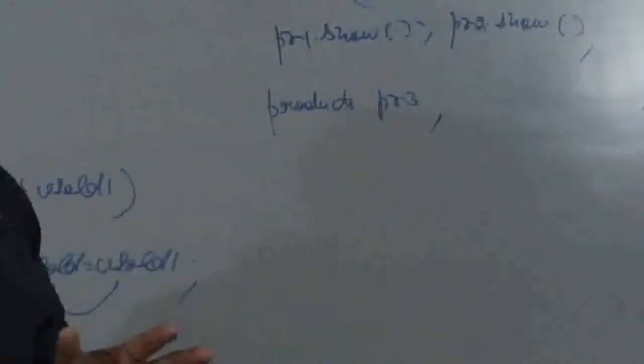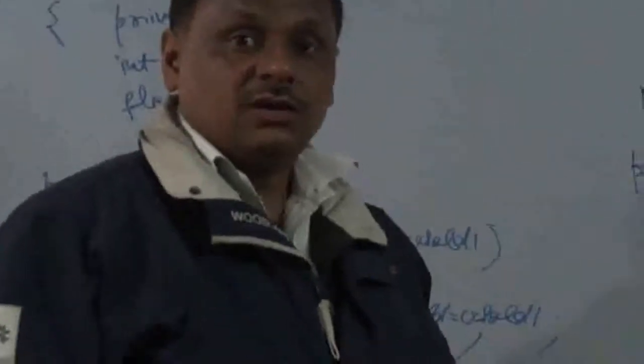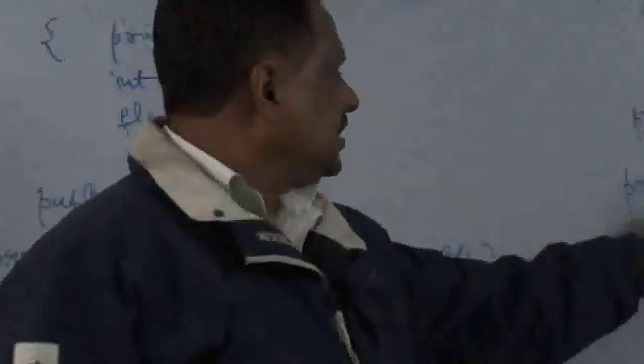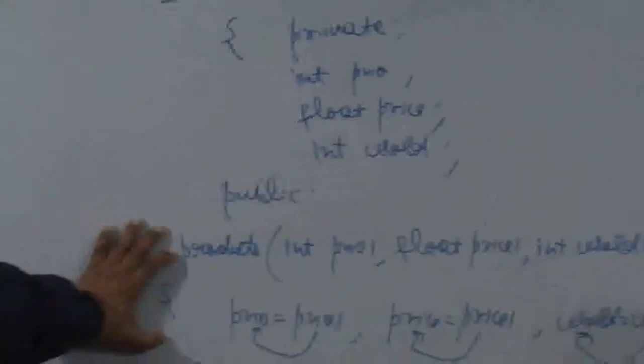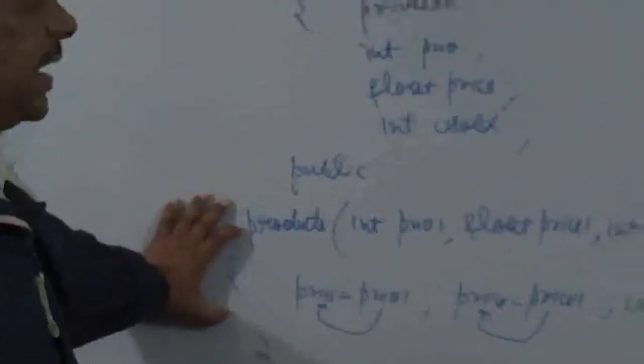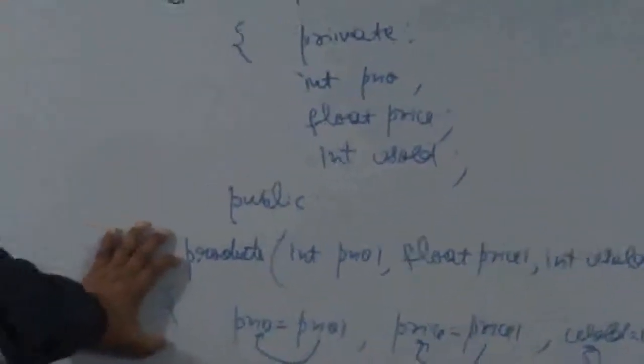As I have told you earlier, it is mandatory for an object to get a constructor executed for it. Now what will happen is, in case of PR3, do we have a matching constructor? No. This is not the matching constructor. Why? Because at the time of declaring the object PR3, we are not passing any parameters.